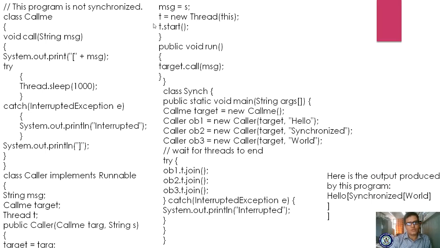So it automatically comes here. The public void run method is there. You are calling target. What is the target? Target is the object declared for this class, right? The object declared for this class.